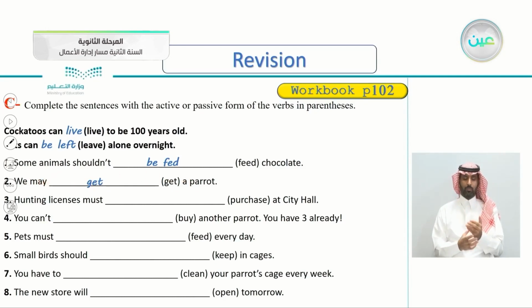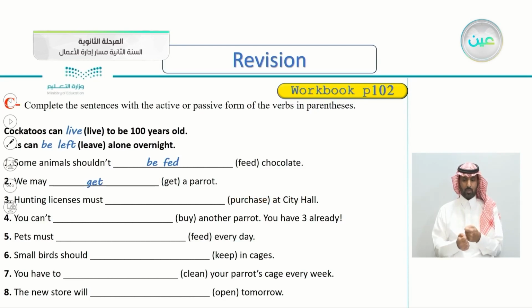Very good. Number three, hunting licenses must purchase at City Hall. Try to notice, is there a subject in the sentence or not? This will help you to decide whether it's active or passive. So the verb is purchase.